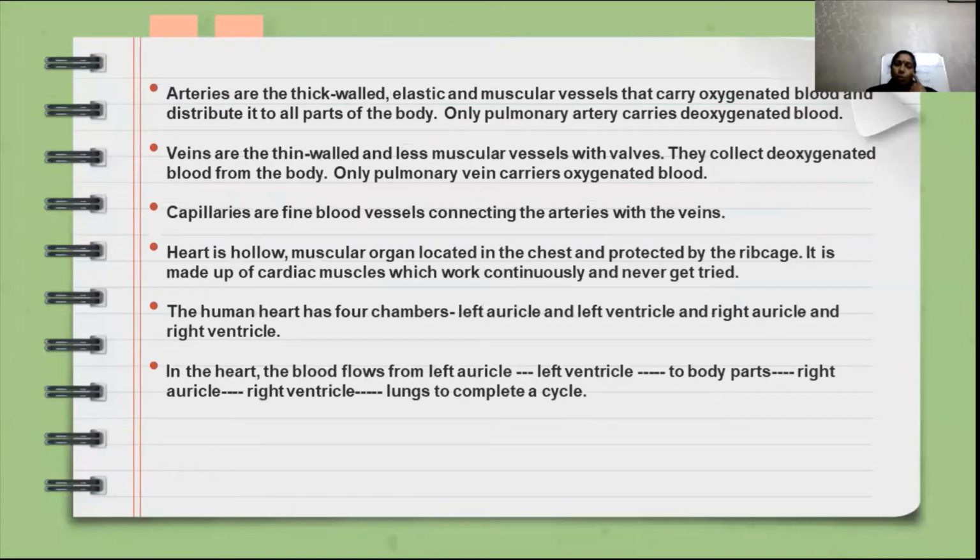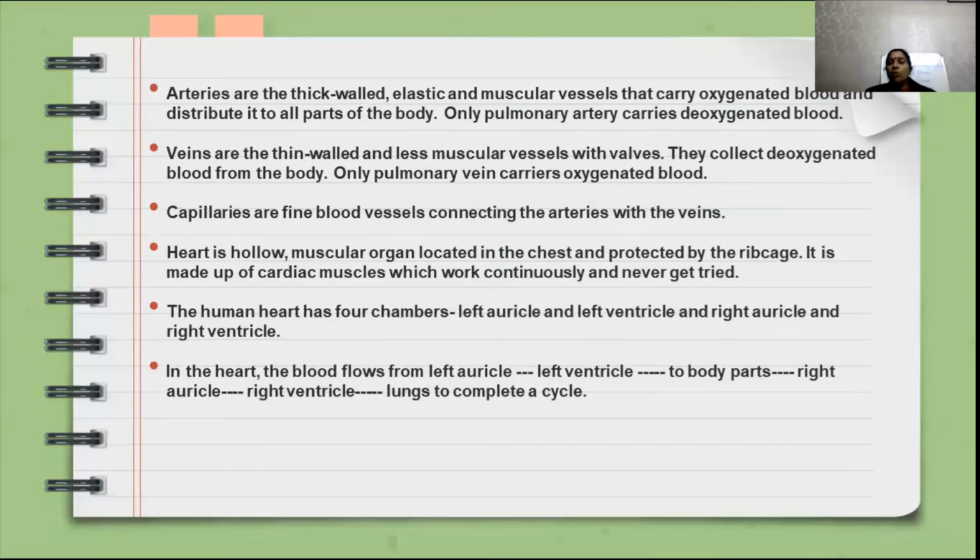Then the next topic is here, that means blood vessels. That's already mentioned in the starting of this video lesson. The second topic is blood vessels, and 3 types of blood vessels and their functions are also mentioned here. So let's listen to the children.